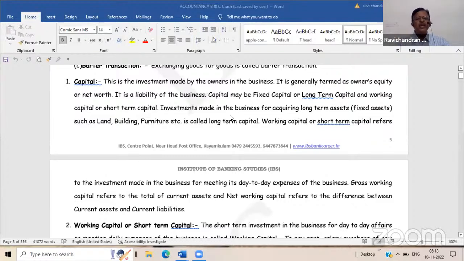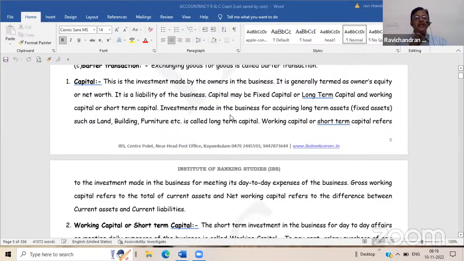But here you have to think in a different way. There is a concept known as business entity concept in accountancy. This concept says that you have to treat the owner separately from the business. Even though the owner himself is investing cash for this business, even though he is starting the business, he is an outsider from the point of view of this business.